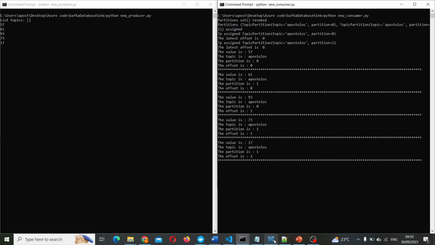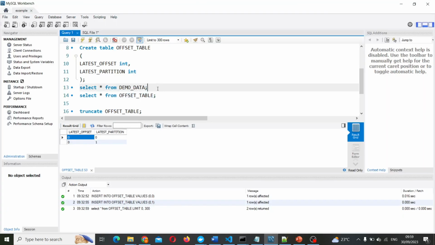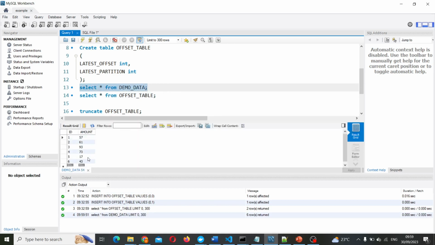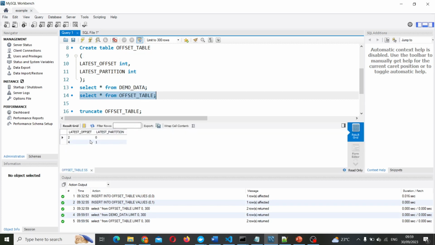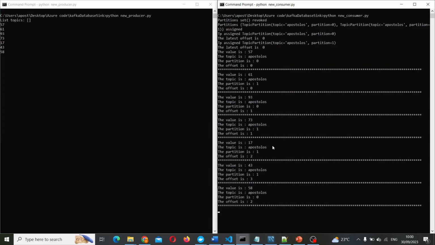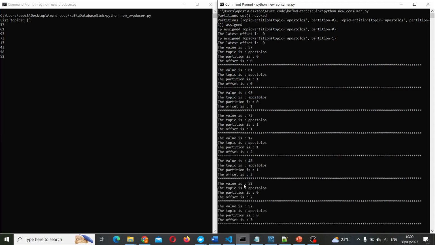Let's see in the database. Let's select from the demo data, and here we are able to see the amounts, and in the offset table we are able to see the latest offset for each partition, right? It's pretty cool if you think about it. So again, here you can see the data from the producer and the consumer receiving the data for each partition and the latest offset for each partition.